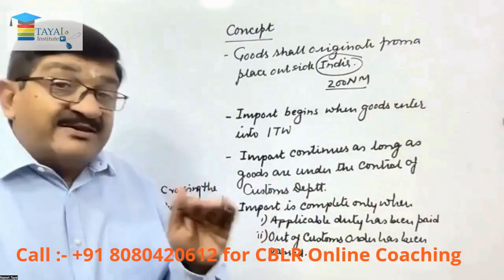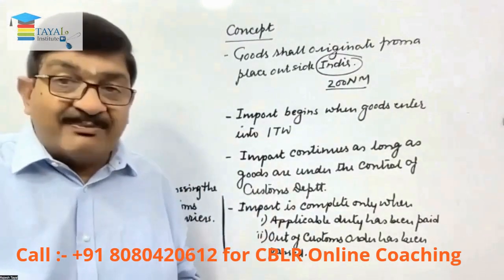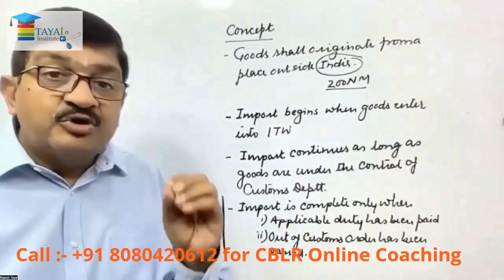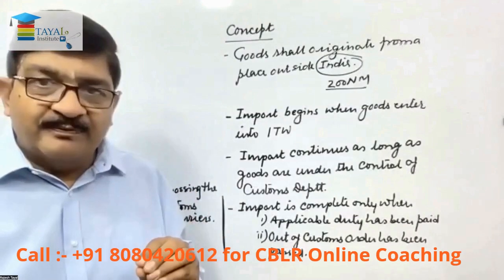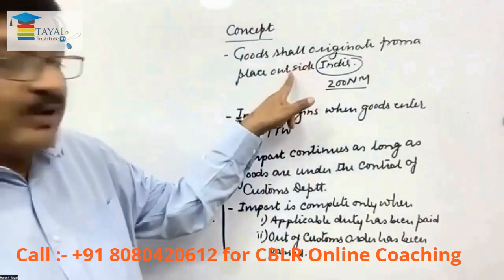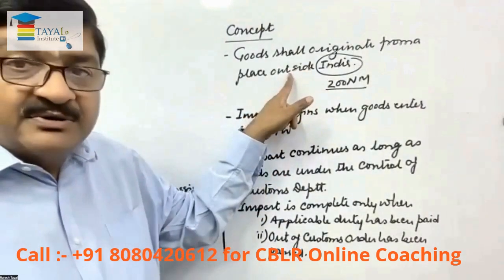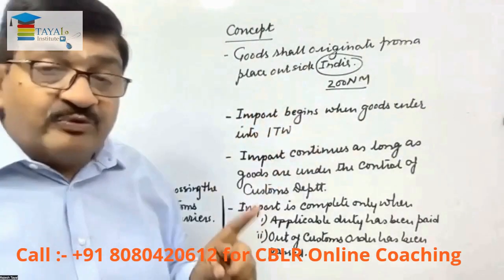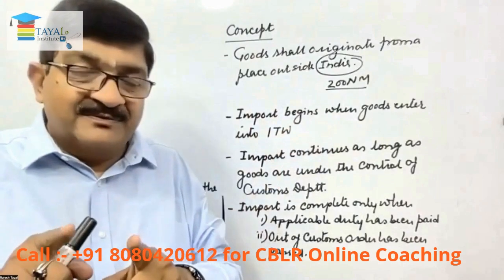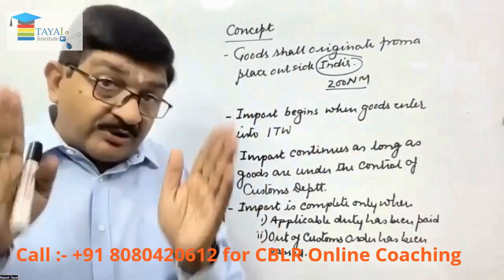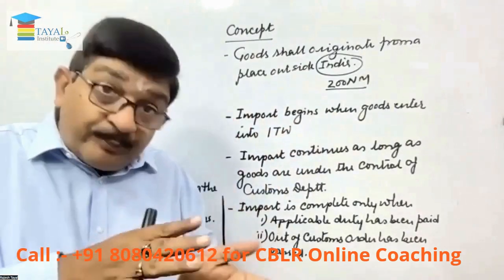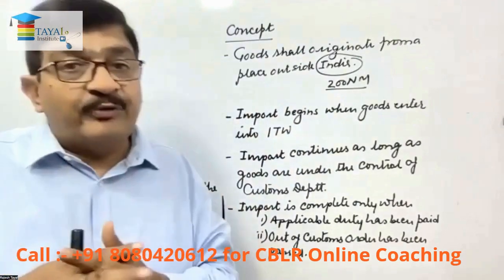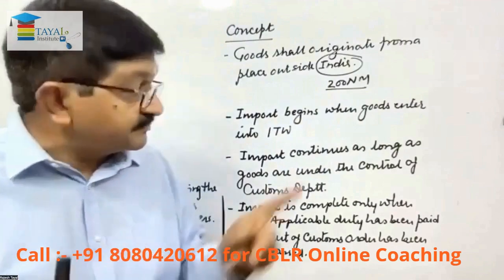Now just imagine the same example I gave you, that a vessel is entering with 2,000 containers. Import begins when the goods enter into Indian territorial waters. So the vessel is entering, and 2,000 containers are entering. So import has begun in relation to that vessel as well as those 2,000 containers.